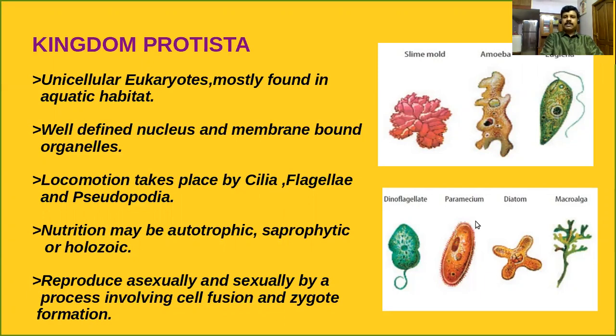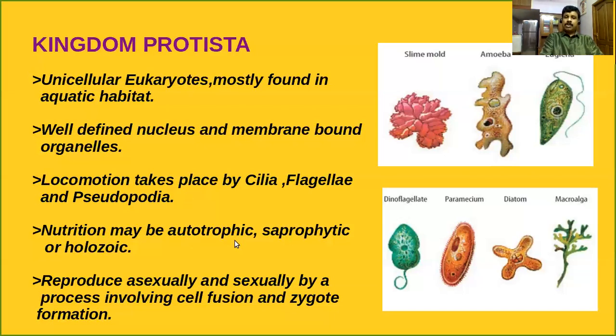This is called cilia. Look at the diagram of Euglena. It has a long thread-like structure called a flagellum. Do you know pseudopodia? Amoeba has many finger-like projections, which we call pseudopodia. All these structures help the process of locomotion.